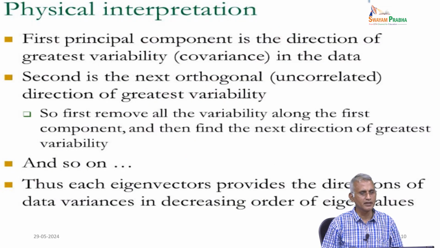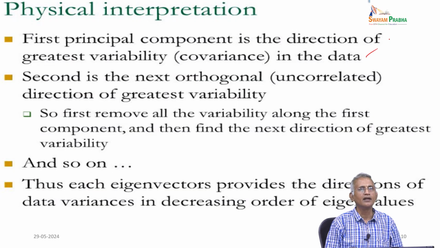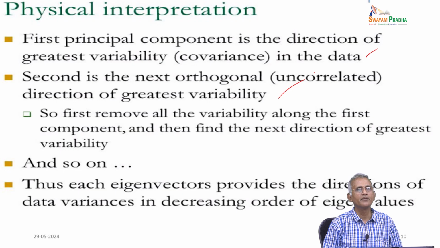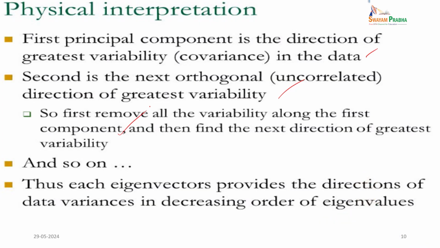Now, the physical interpretation: the first principal component is the direction of the greatest variance in the data. The second is the next orthogonal, uncorrelated direction of greatest variability. So first remove all the variability along the first component, then find the next direction of greatest variability, and so on. Thus, each eigenvector provides the direction of data variance in decreasing order of the eigenvalues. So, that is the physical interpretation along with the eigenvalue and eigenvectors.